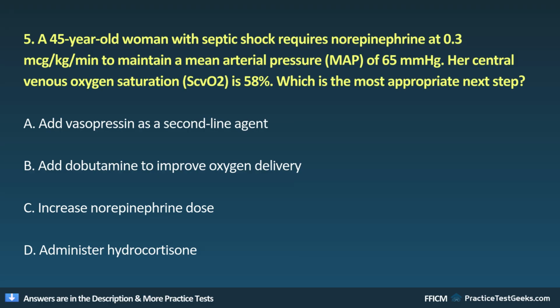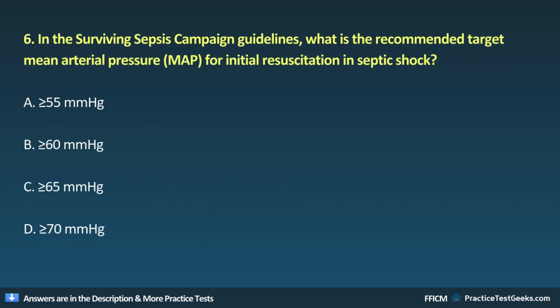5. A 45-year-old woman with septic shock requires norepinephrine at 0.3 mcg per kilogram per minute to maintain a mean arterial pressure, MAP, of 65 mmHg. Her central venous oxygen saturation, ScvO2, is 58%. What is the most appropriate next step? A. Add vasopressin as a second-line agent. B. Add dobutamine to improve oxygen delivery. C. Increase norepinephrine dose. D. Administer hydrocortisone.